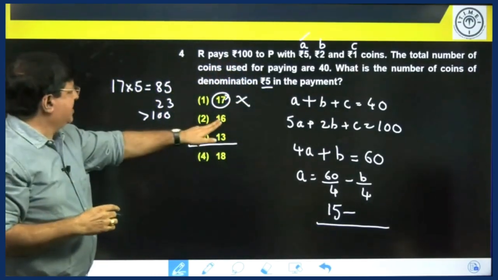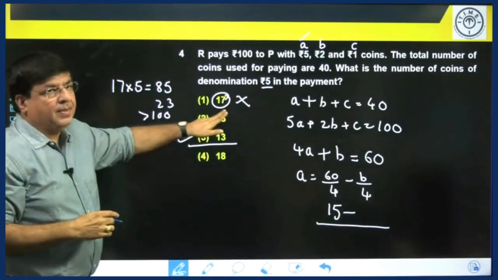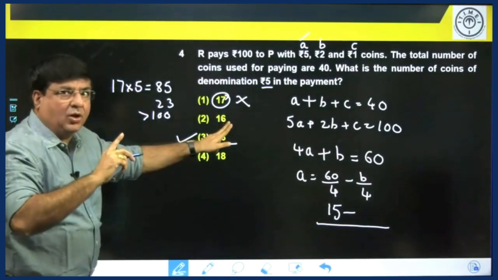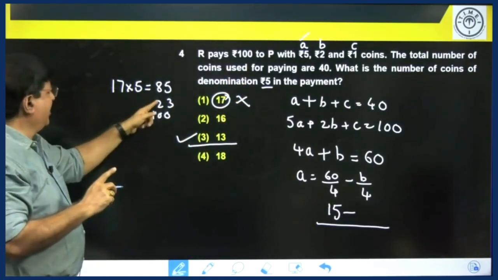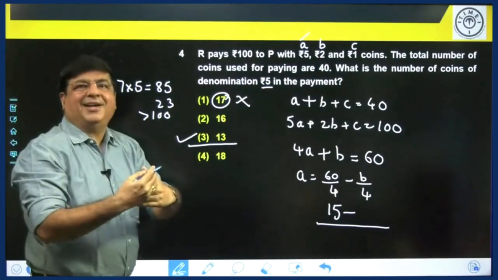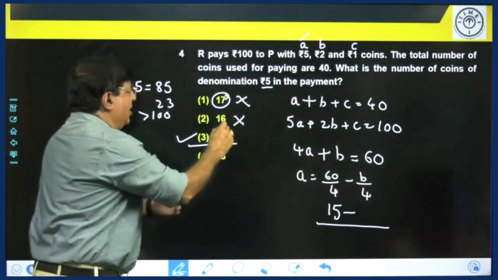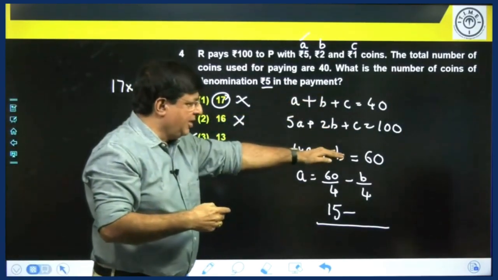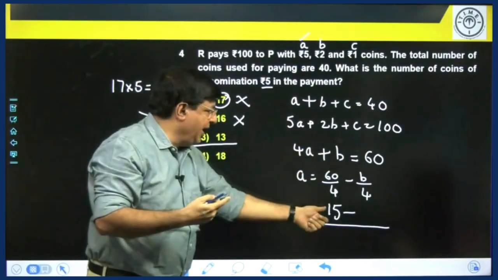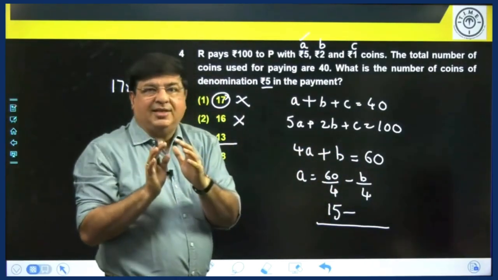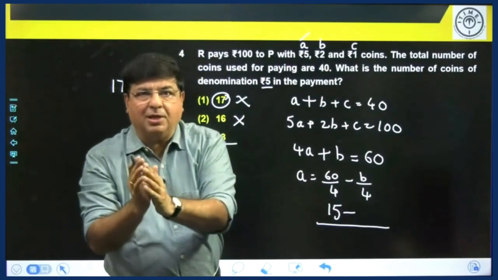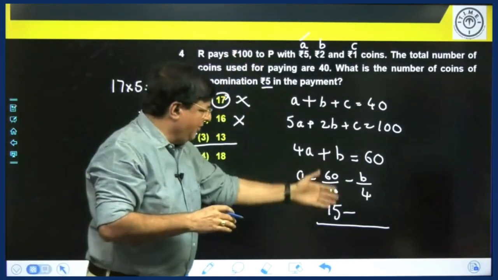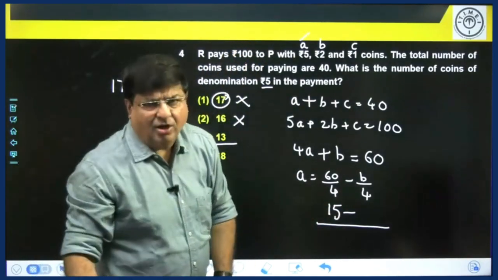Like that, you can try for 16. 16 into 5 is 80. Assuming that all the remaining 24 coins, 40 minus 16, are 1 rupee coins, you will get 80 plus 24, which is 104, again greater than 100. So this also is not the option. So you try out from options, one method. Second method, write the equation and without getting the actual values of A or B, come to a conclusion that it is less than a particular number or more than a particular number, and then check from choices. The last option is to keep solving the equations, and that is generally not recommended.